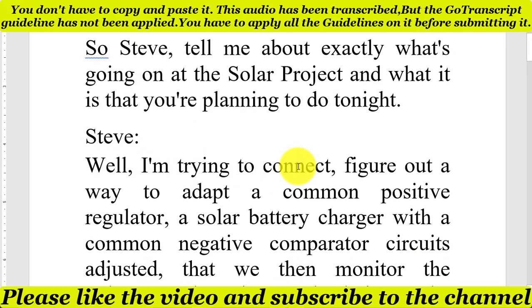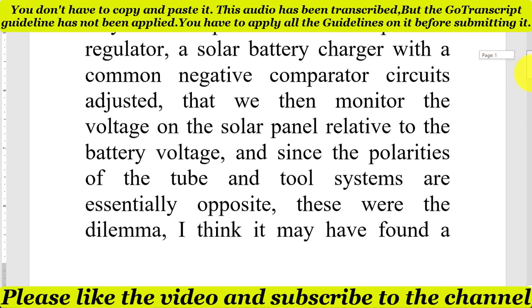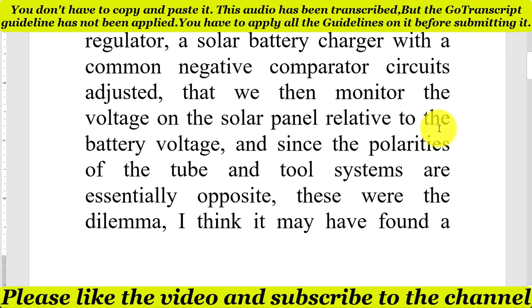Well, I'm trying to figure out a way to adapt a common positive regulator, solar battery charger, with a common negative comparator circuit that would then monitor the voltage on the solar panel relative to the battery voltage, but since the polarities of the two control systems are essentially opposite, it leaves me with a dilemma.